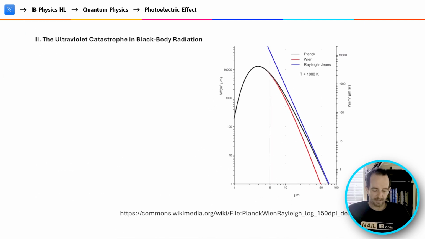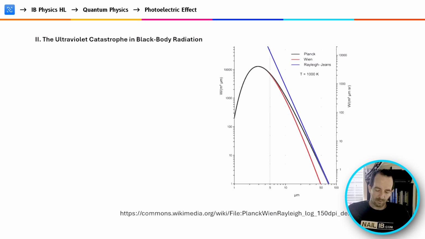One of the more famous experiments that failed to meet the expectations of classical wave theory of light was one that came to be known as the Ultraviolet Catastrophe. So again, in the 19th century, there was this Rayleigh-Jeans equation shown in the blue, and it assumed that as wavelength gets smaller, the energy level would continuously increase in the light. Right? So that was the assumption, that as the wavelength of the light becomes smaller, we should see more and more energy. However, that was not what was seen in experiments.